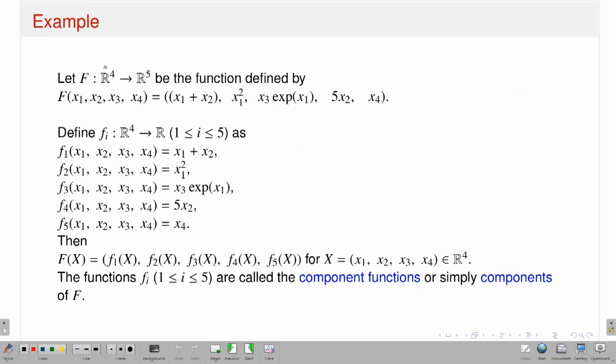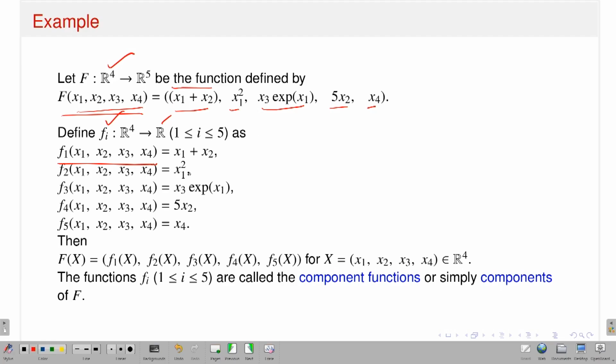Let capital F be a function from the 4-dimensional Euclidean space to the 5-dimensional Euclidean space. So that means capital F will have 5 components. The value of capital F at x1, x2, x3, x4 is x1 plus x2, x1 square, x3 times exponential of x1, 5x2, x4. So by looking at the definition of the function capital F, you can easily recognize what the component functions are. That means component function fi should be a map from R4 to the real numbers. And what about the first component function? It is a map from R4 to R, defined as f1 of x1, x2, x3, x4, which is nothing but this one.